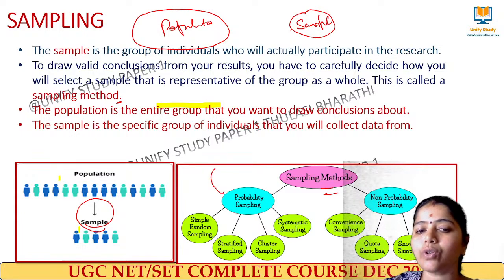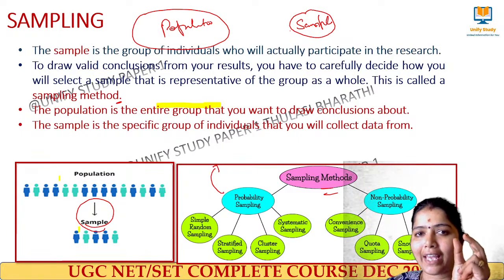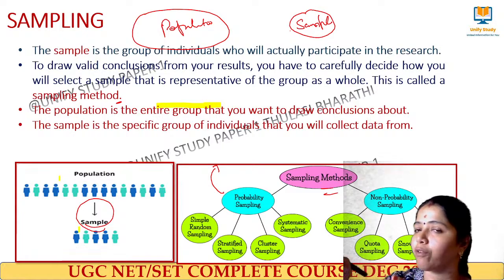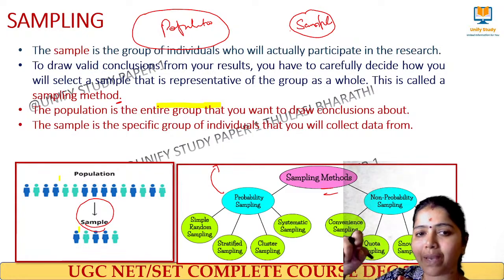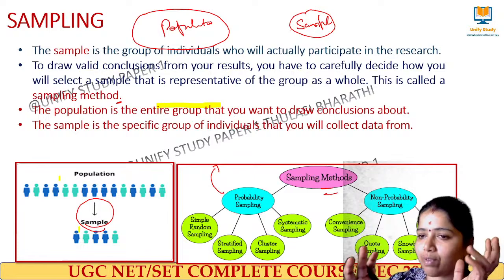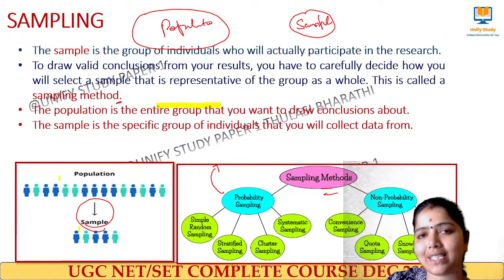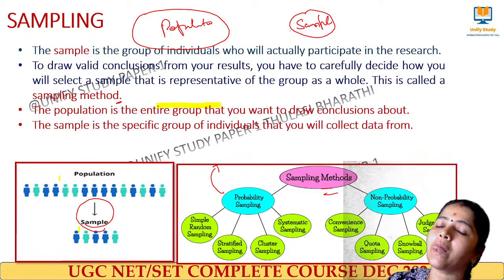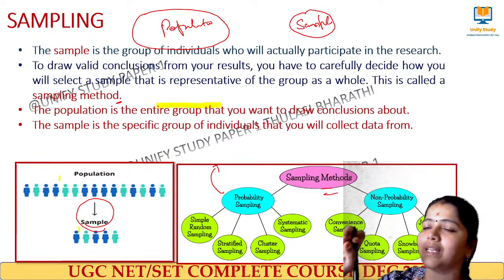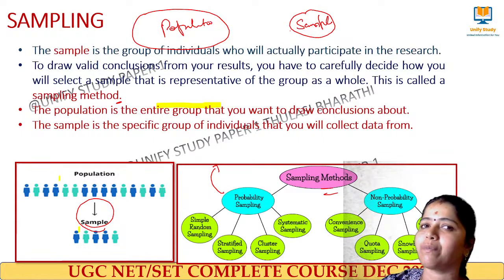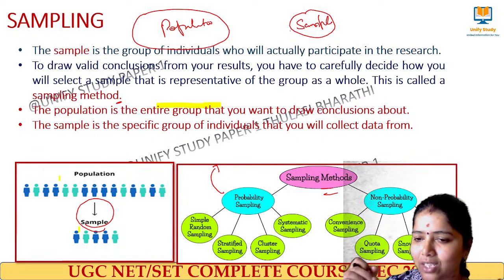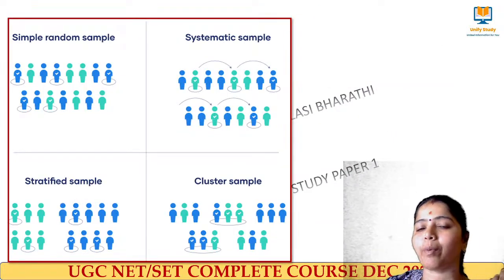What is the keyword to remember? In probability sampling, each and every member of the population has an equal opportunity of being selected. Whereas in non-probability sampling, there is no surety of everyone being selected, because it is non-probable. No randomness is there, but in probability sampling, we select people randomly.